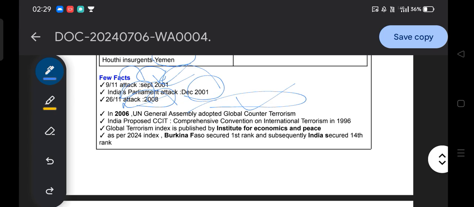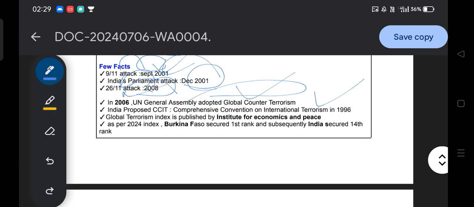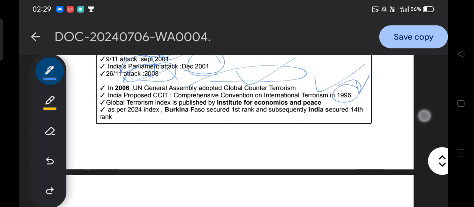Then India proposed the CCIT. What is CCIT? The Comprehensive Convention on International Terrorism, basically proposed by India in 1996. So remember who proposed the CCIT and in which year. That is how it is.